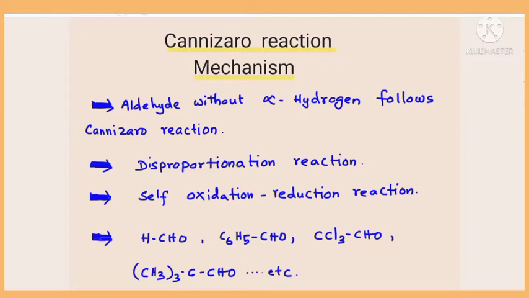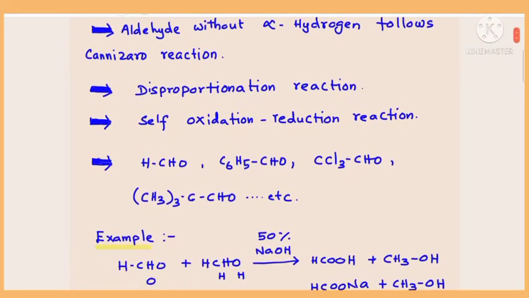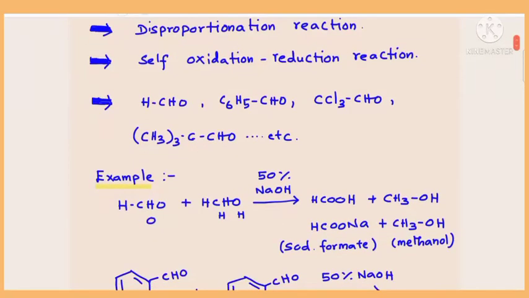This reaction is an example of a disproportionation reaction. So what is meant by a disproportionation reaction? A reaction in which the same compound undergoes both oxidation and reduction, which is also called a self oxidation and reduction reaction. So these are some compounds which follow the Cannizzaro reaction, and they do not have alpha hydrogen.